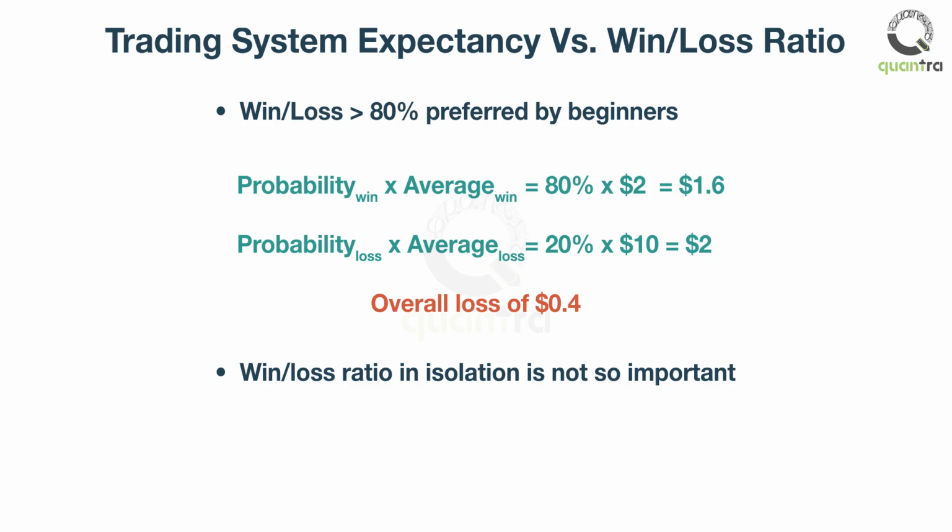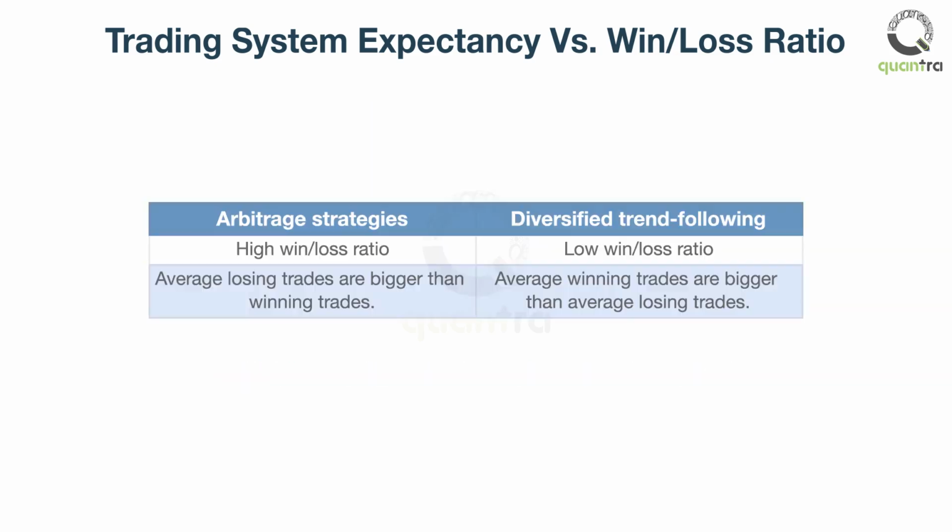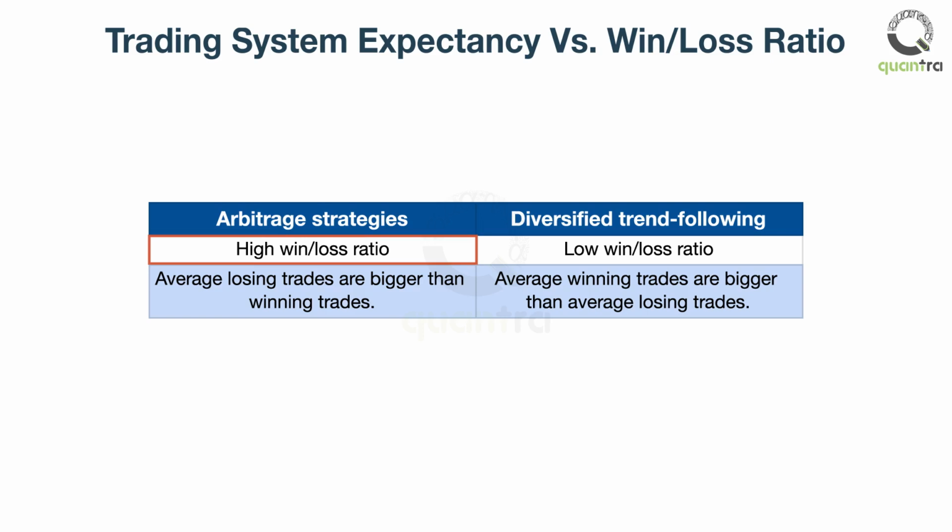This ratio depends on the type of trading strategy. Let's have an example of two profitable strategies. Arbitrage strategies tend to have a high percentage of winning trades, but their losing trades are usually much bigger than winning trades. On the other hand, trend-following strategies tend to have a lot of losing trades and a few big winners. Both strategies can be profitable.